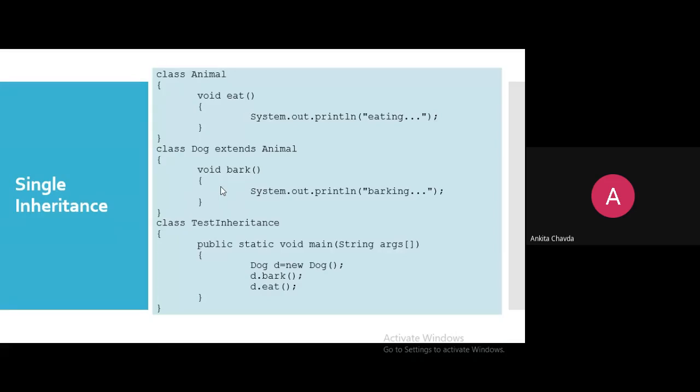So here I have a class Animal. Any animal can eat, so I've just written a single method in the class.